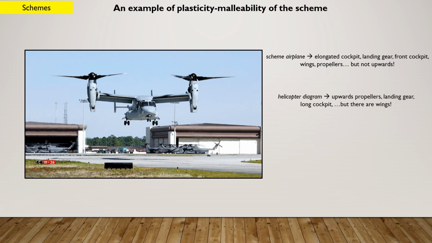Helicopter scheme: upwards propellers, landing gear, long cockpit. Someone may remember the shape of certain large military transport helicopters, but it has wings like an airplane. So, it's not a real helicopter. But if it's not a real plane and it's not a real helicopter, what is it?